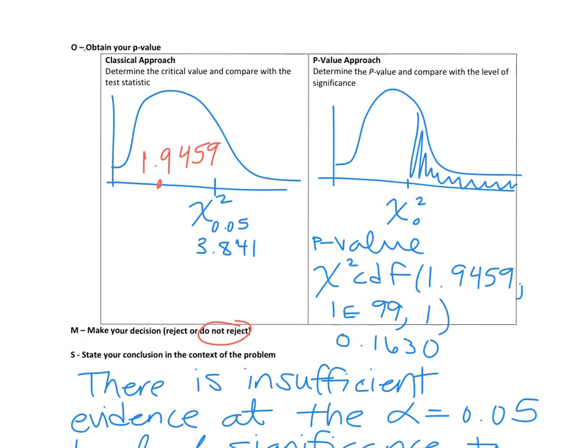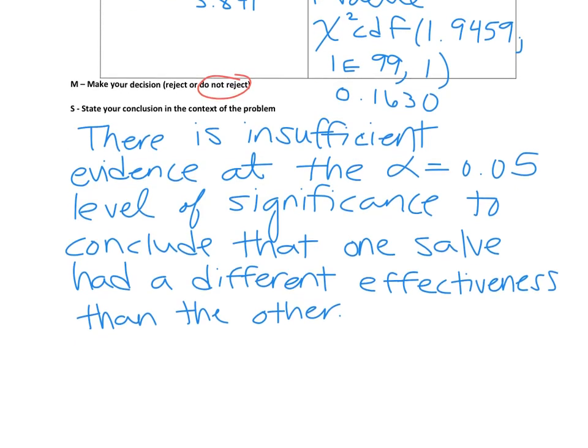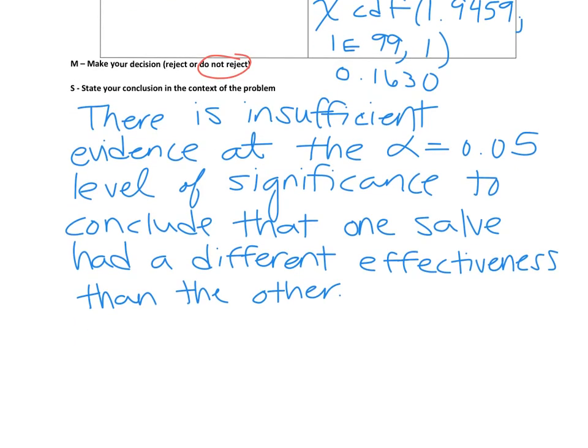You don't have to do both. Again, classical approach, we look at our chi-squared distribution with degree of freedom 1. Our p-value, we can look at chi-squared CDF, area to the right of our test statistic with degree of freedom 1. Both cases show us the test statistic is not in the critical region, so we do not reject the null. So again, that means there's insufficient evidence to support the alternative.